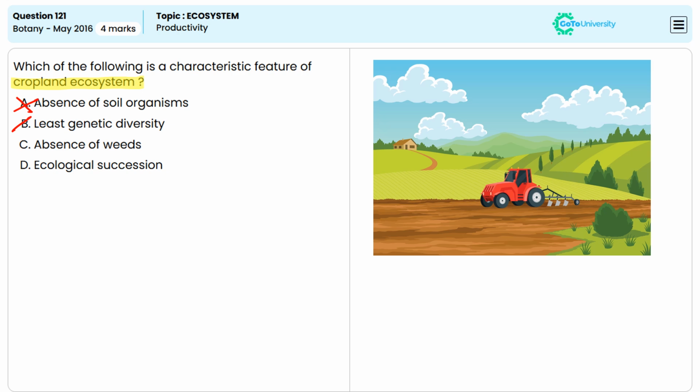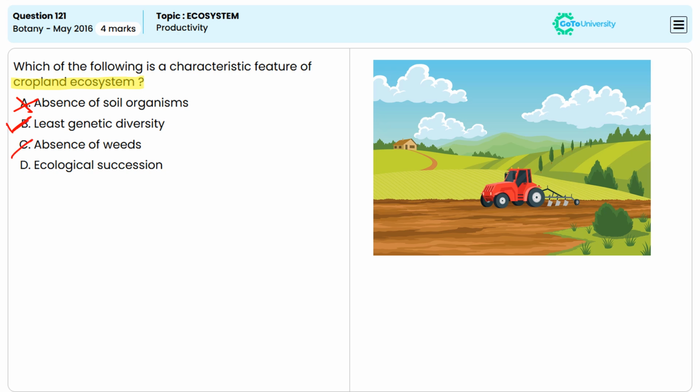Option B, least genetic diversity. Yes, this is true. The cropland ecosystems are typically characterized by monoculture farming, where a single crop species is cultivated over a large area. And this leads to low genetic diversity because the focus is on growing one crop species, often with genetically similar individuals. So that means option B is the correct answer.